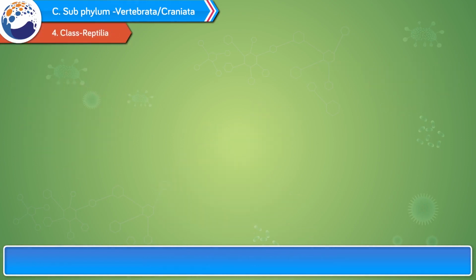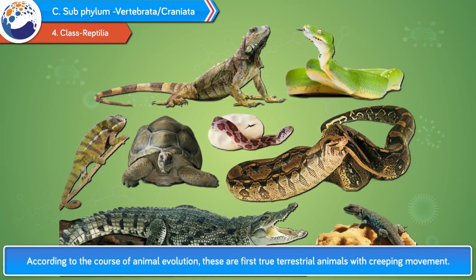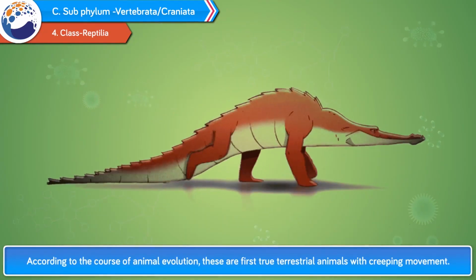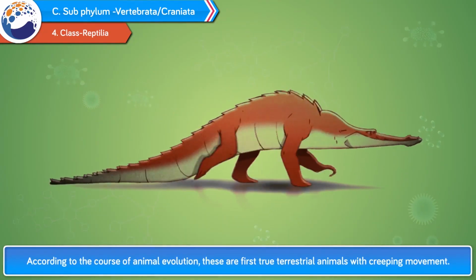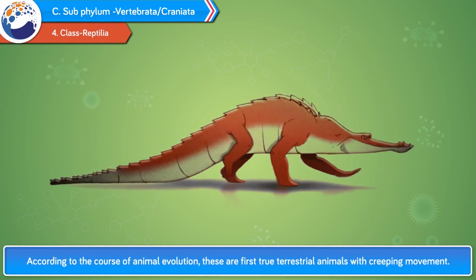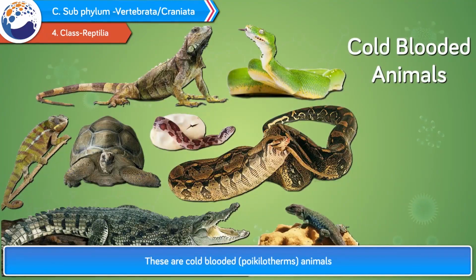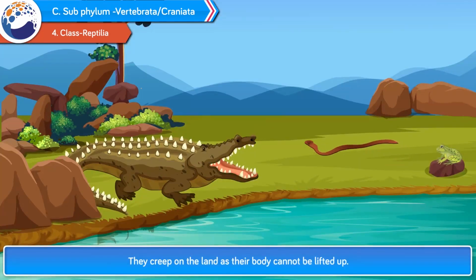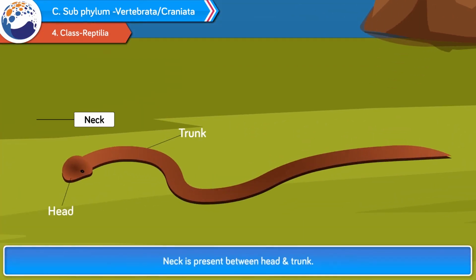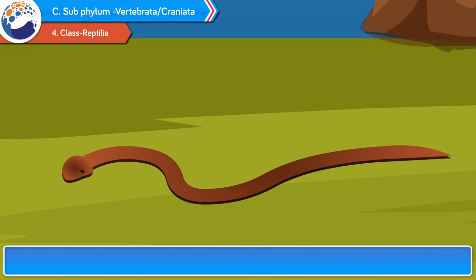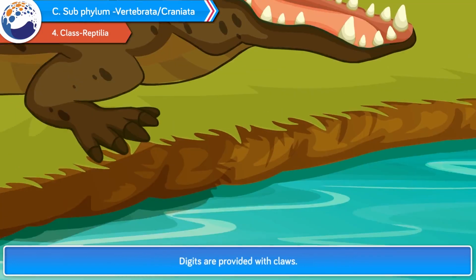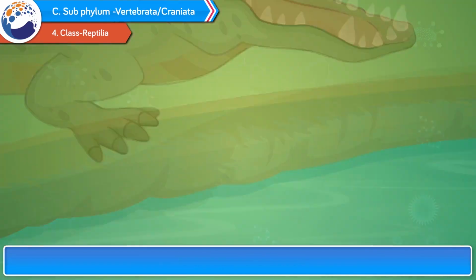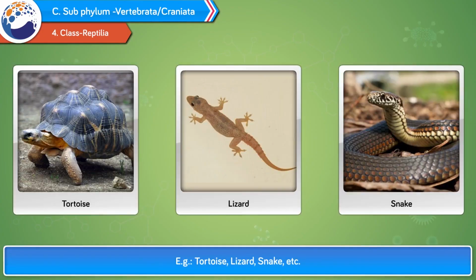4. Class Reptilia. According to the course of animal evolution, these are first true terrestrial animals with creeping movement. These are cold-blooded, poikilotherm animals. They creep on the land as their body cannot be lifted up. Neck is present between head and trunk. External ear is absent. Digits are provided with claws. Example, tortoise, lizard, snake, etc.